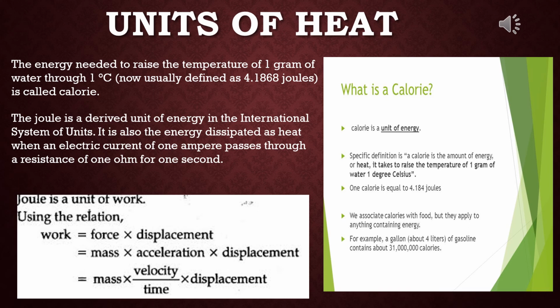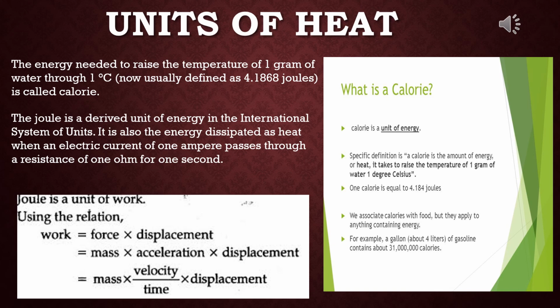The energy needed to raise the temperature of 1 gram of water through 1 degree Celsius is called a calorie. Nowadays it is defined as 4.2 joule. The exact amount is 4.1868 joules, or approximately 4.2 joules. So we can say that 1 calorie is equal to 4.2 joule.